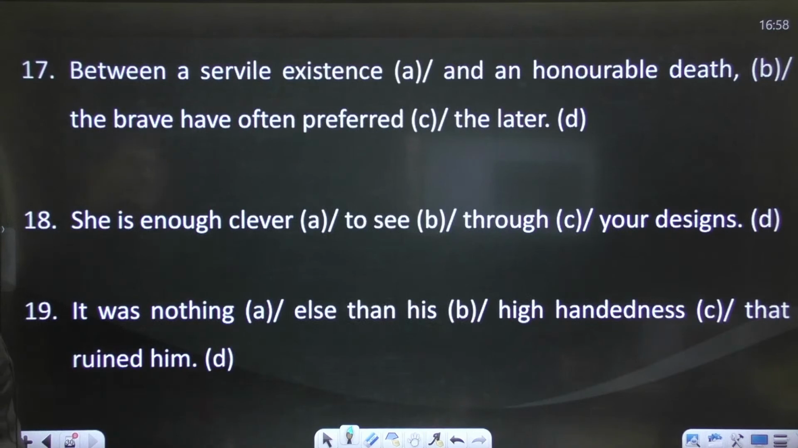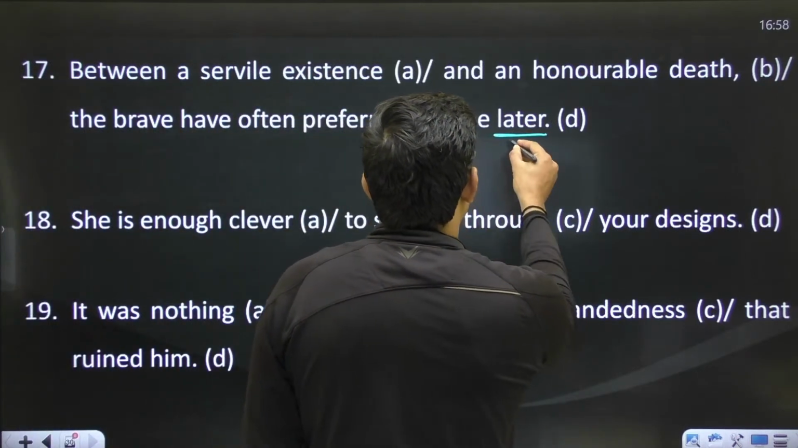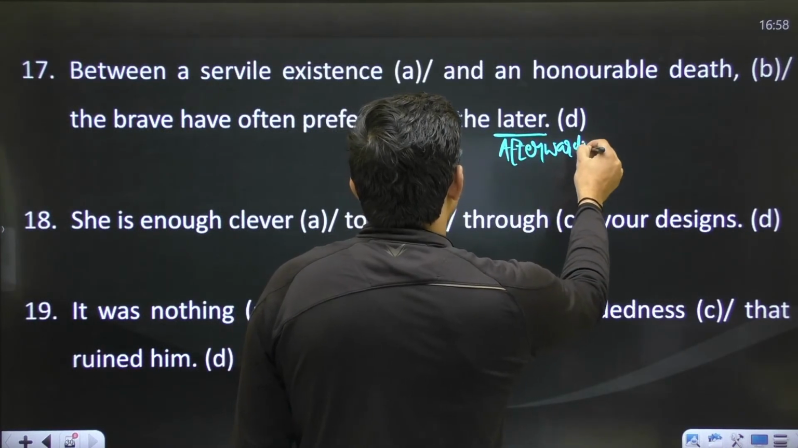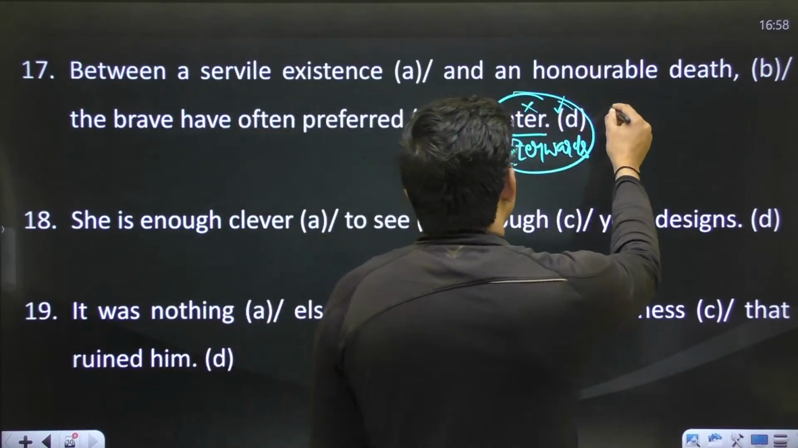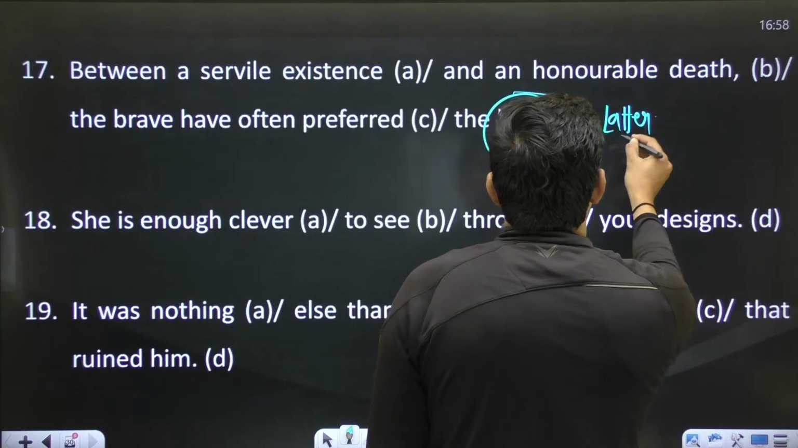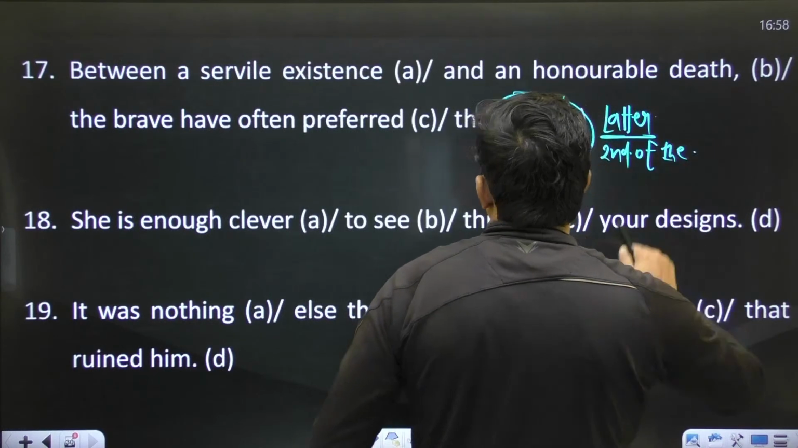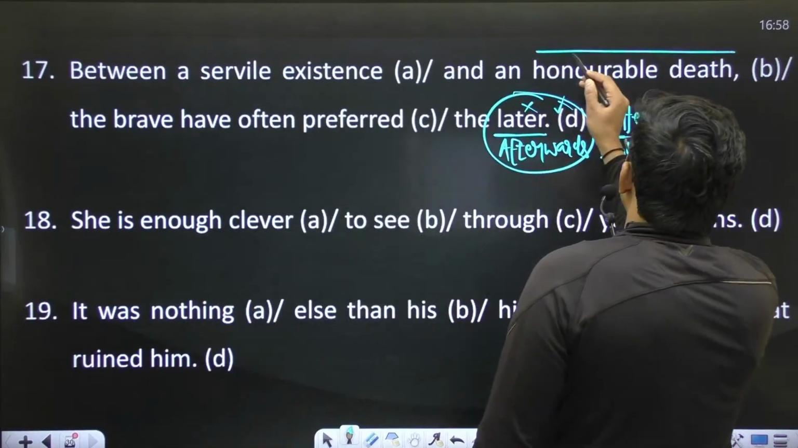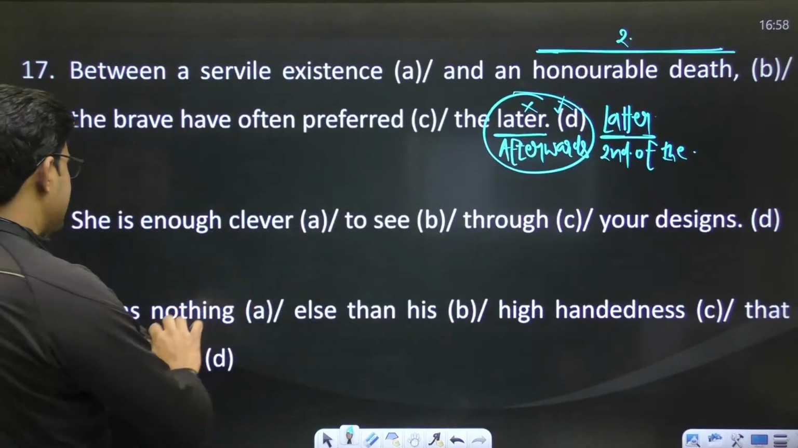Between a servile existence and an honorable death, the brave have often preferred the later. Same thing, we are talking about second of the two. This word later shows the sense of afterwards, but as per requirement, there is no need to use this word later. We use the word latter, right? And it shows the sense of second of the two. Between both the things, servile existence and honorable death, we are talking about this one, right? This is preferable, right? So the sentence is fine now.